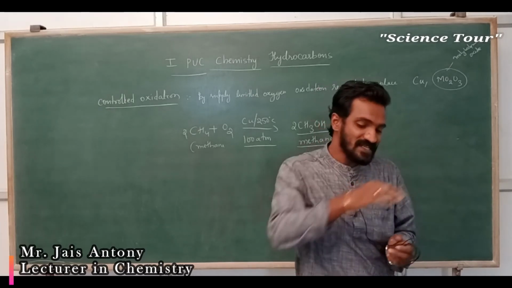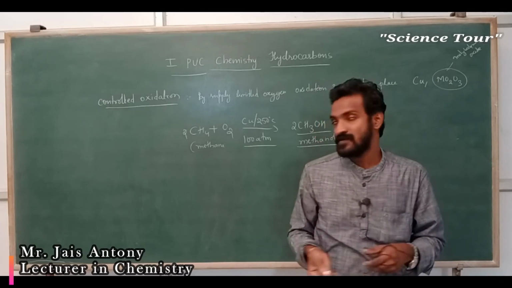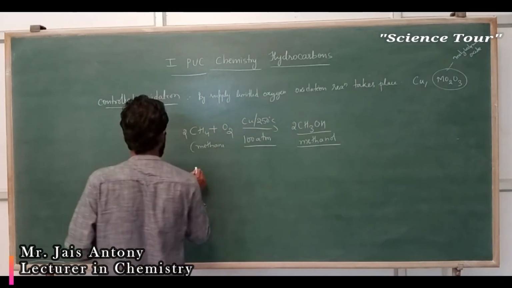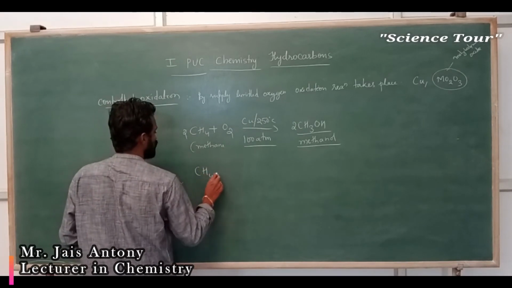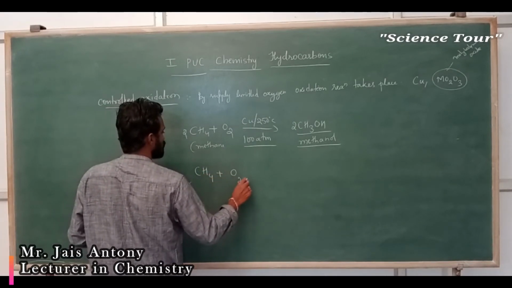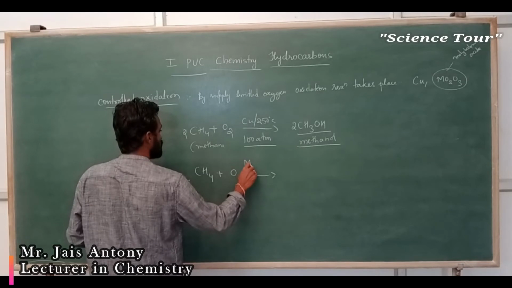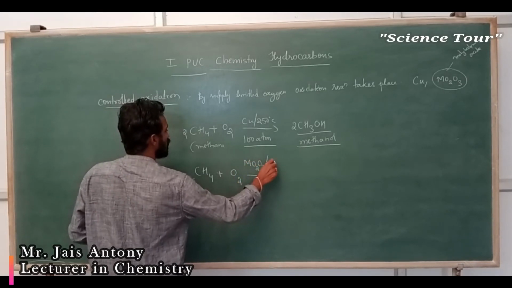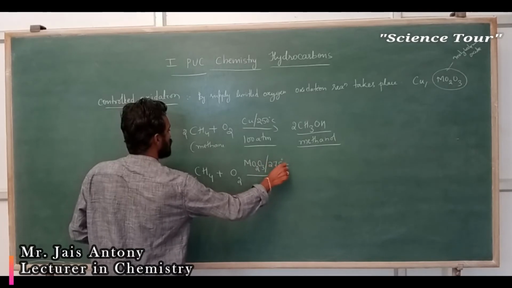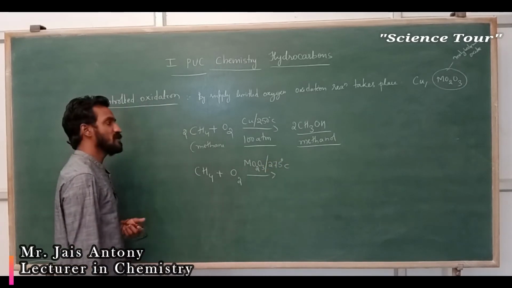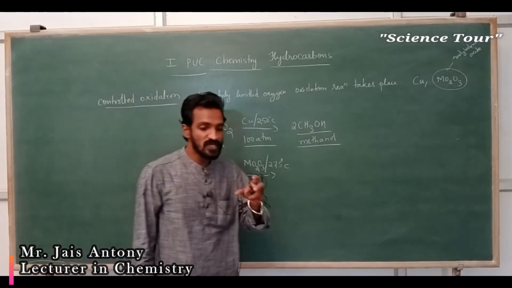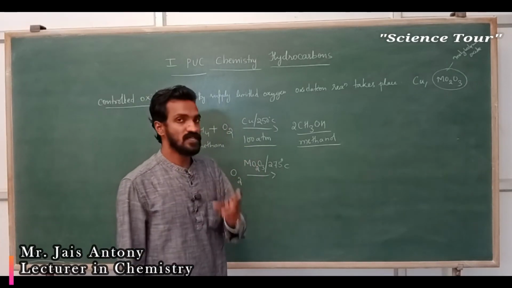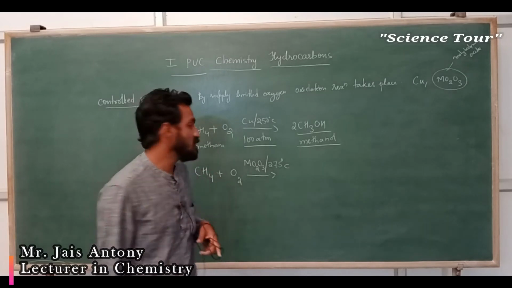Okay. Next, one more oxidation reaction, like methane. A single molecule of methane reacts with oxygen in the presence of different catalysts. Now I used molybdenum oxide at 275 degrees Celsius.